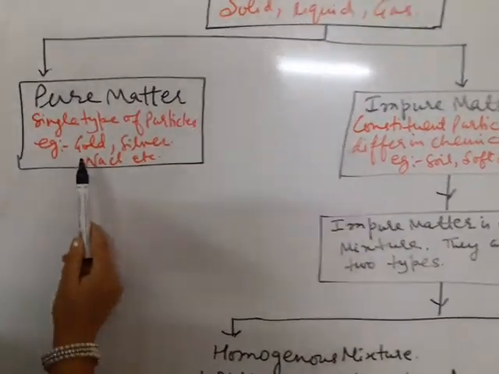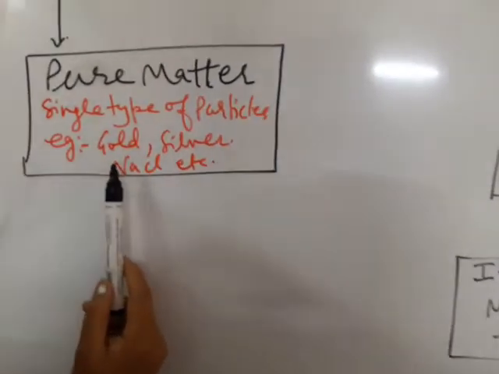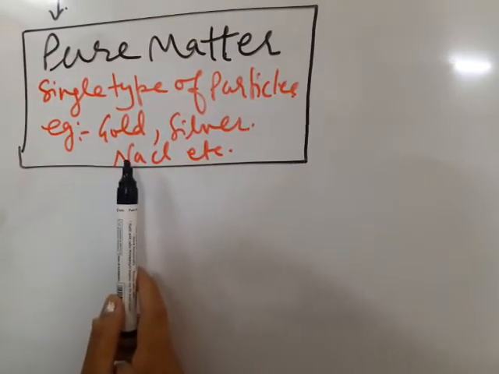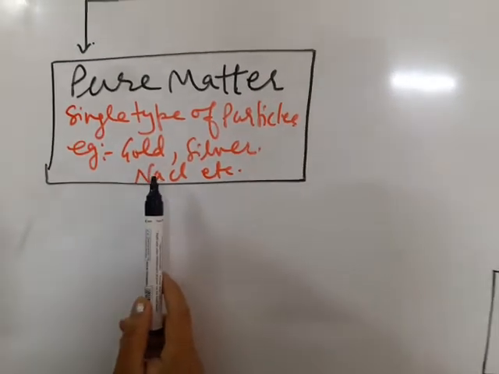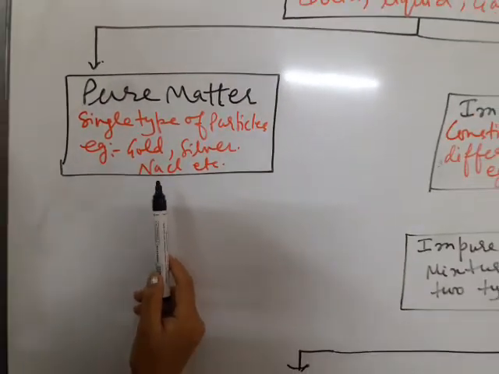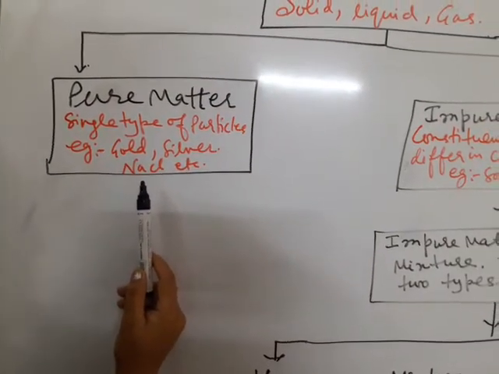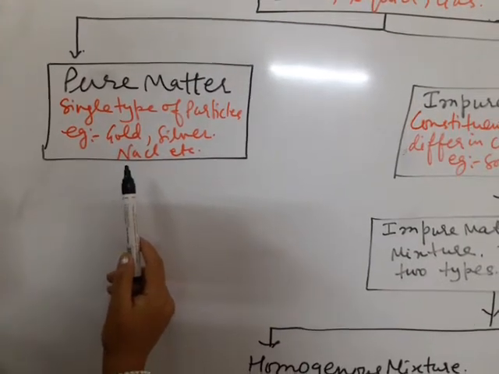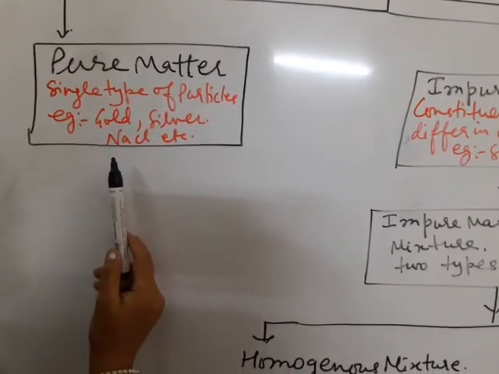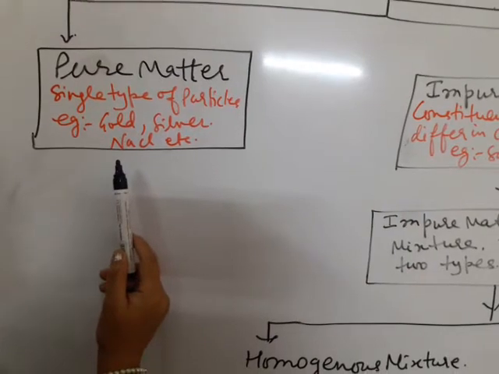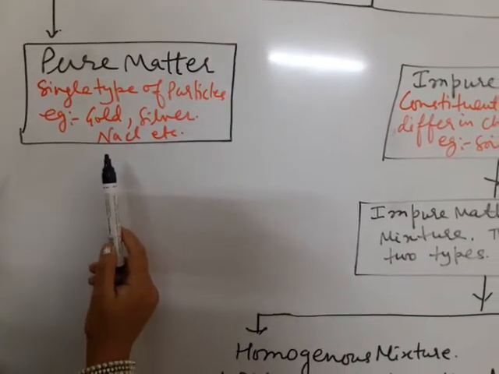I am just giving you one example. Do you think milk is a pure matter? Milk is not pure. Milk contains so many constituents like fats, vitamins, minerals, water also. So it is not pure.